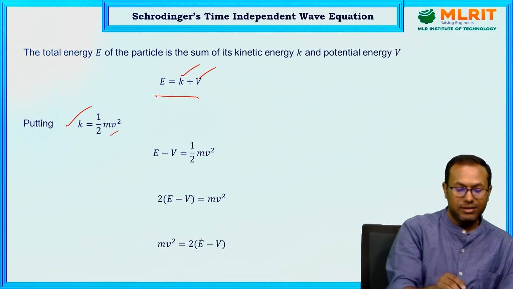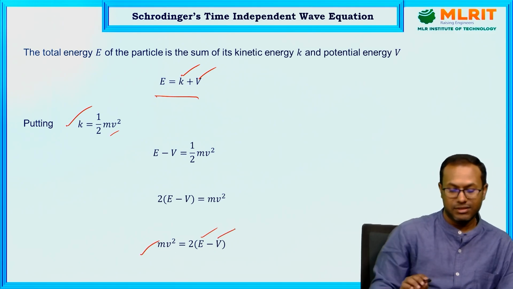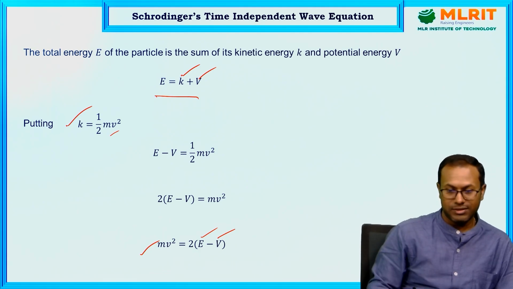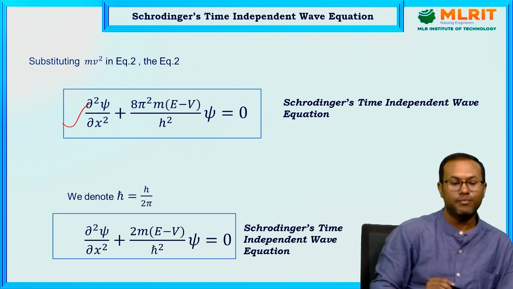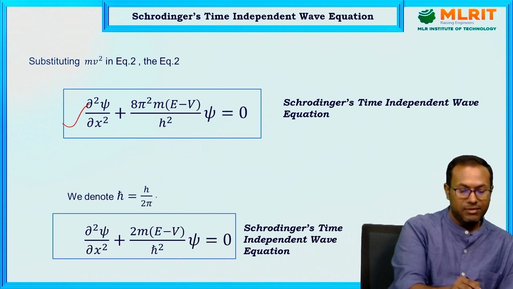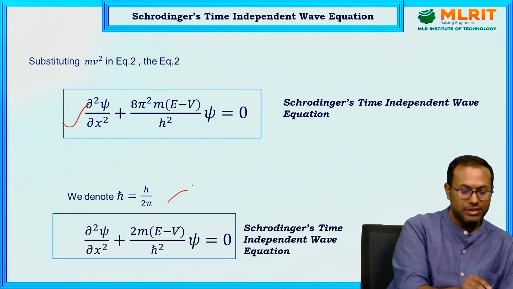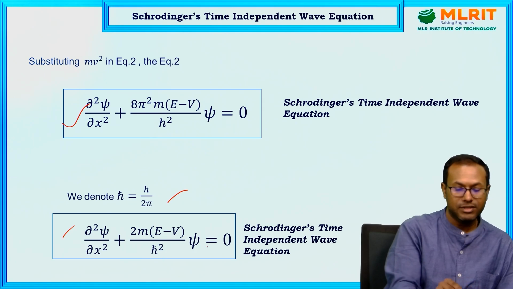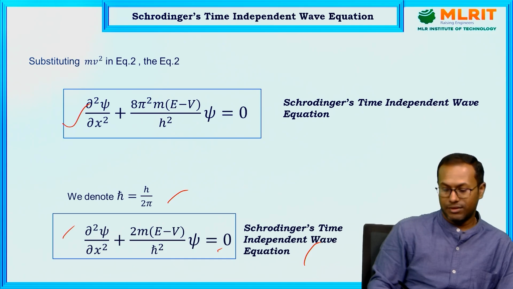So we can write mv square equals 2 times E minus V, where E is the total energy and V is the potential energy. Substitute this mv square into the previous equation. When you substitute, we can write it in this form. And h by 2 pi can be substituted by h cut, the reduced Planck constant. When you substitute all these, the general expression will come: del square psi del x square plus 2m E minus V by h cut square psi equals 0. This is the Schrodinger time independent wave equation.